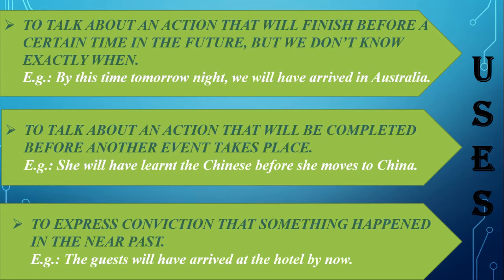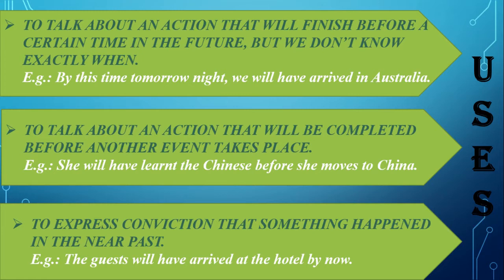To talk about an action that will be completed before another event takes place. Example, she will have learned Chinese before she moves to China. Here we are talking about an action.